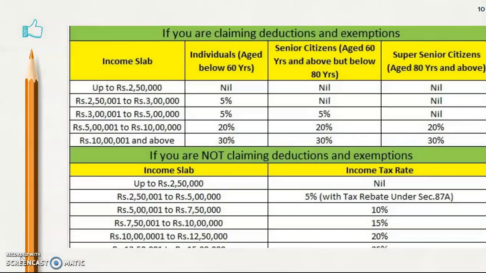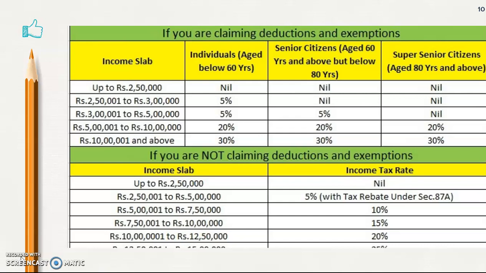This is a simple example of the slab rates for income tax for the various age groups. If my age is below 60, I have to go with the first column. Up to 2,50,000 I need not pay any tax.